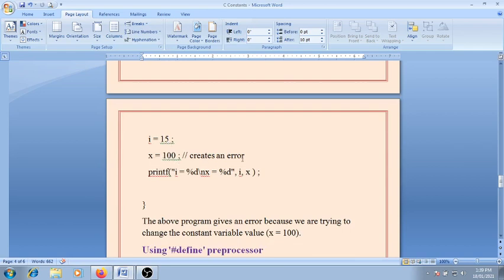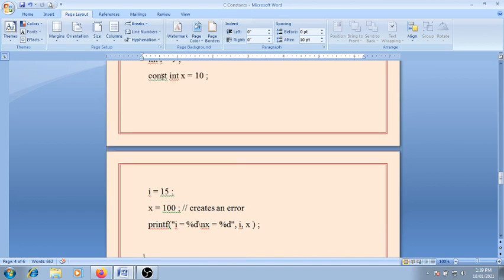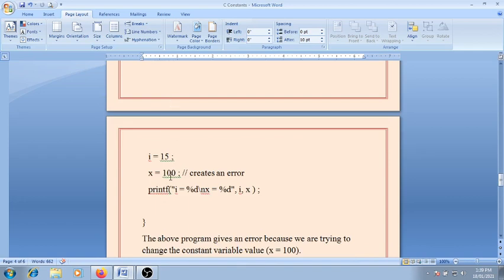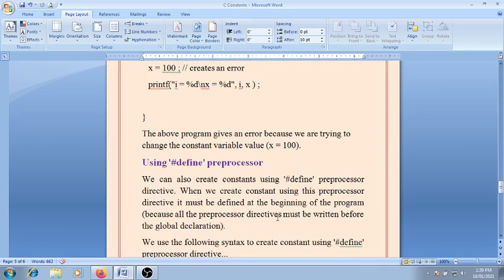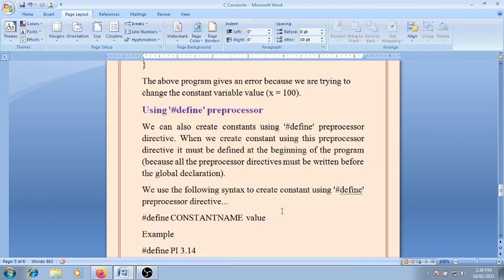So it creates an error because the constant value cannot be changed. It is a fixed value, so we cannot assign another value to that particular constant. So it will give the error. The above program gives an error because we are trying to change the constant variable value, and that cannot be changed. The second way is that using the hash define preprocessor we can create the constant.